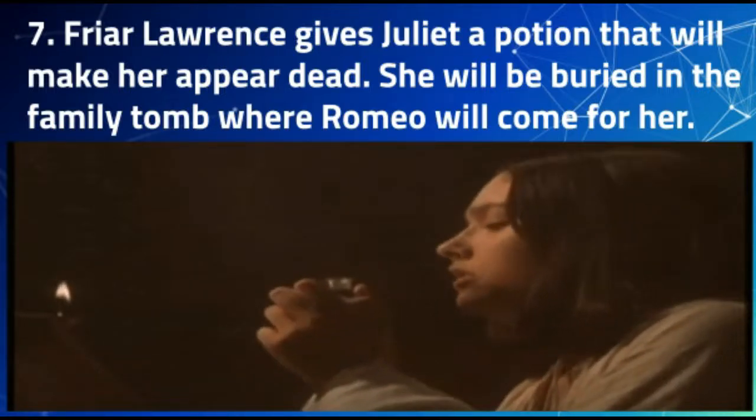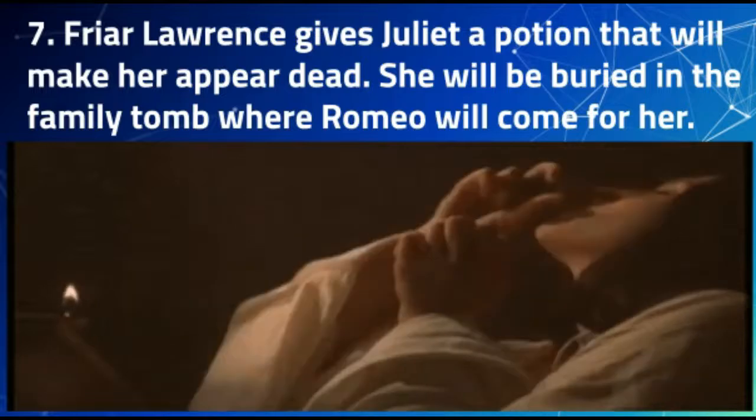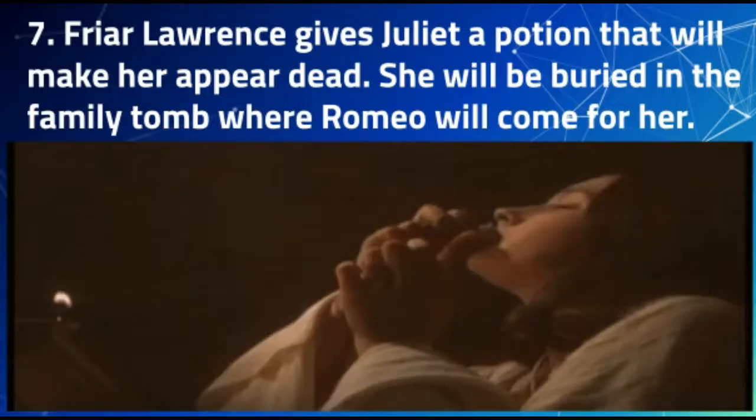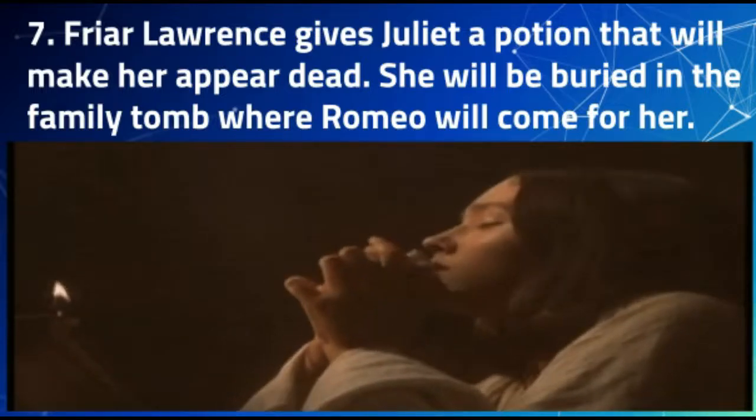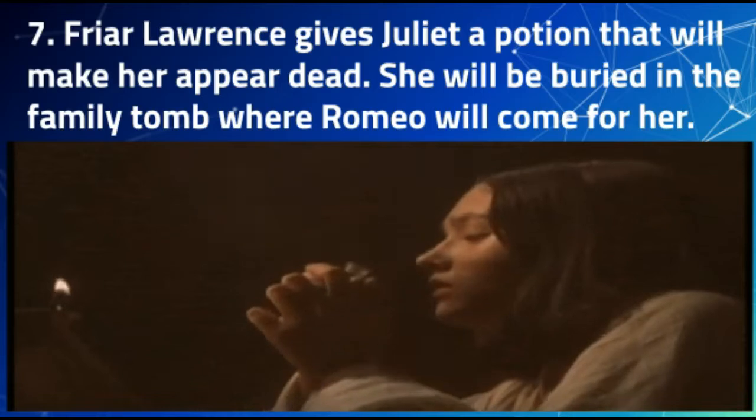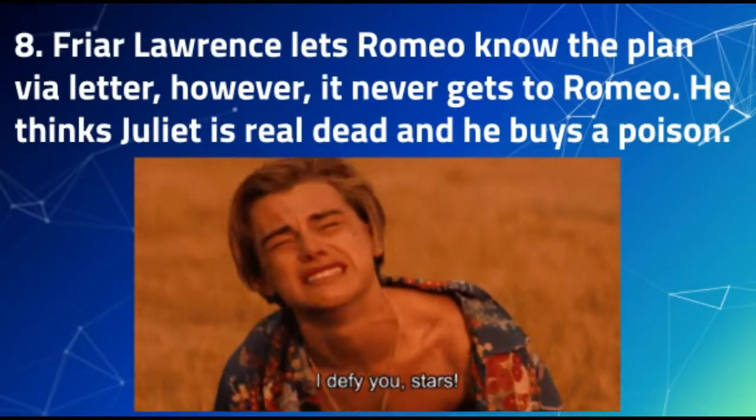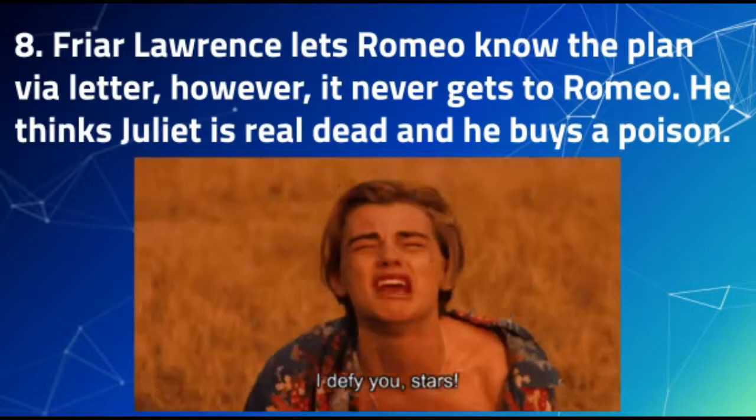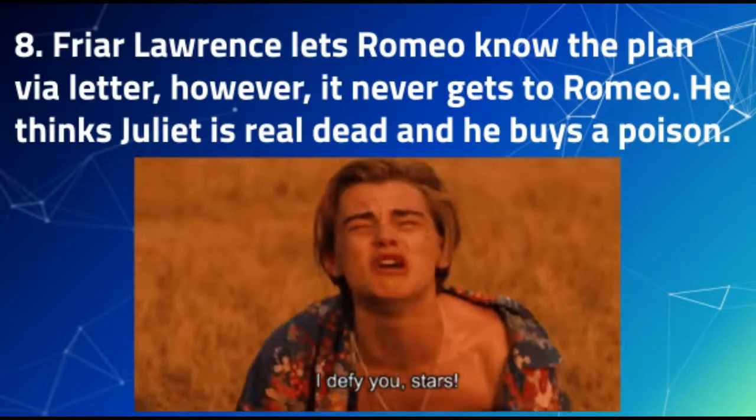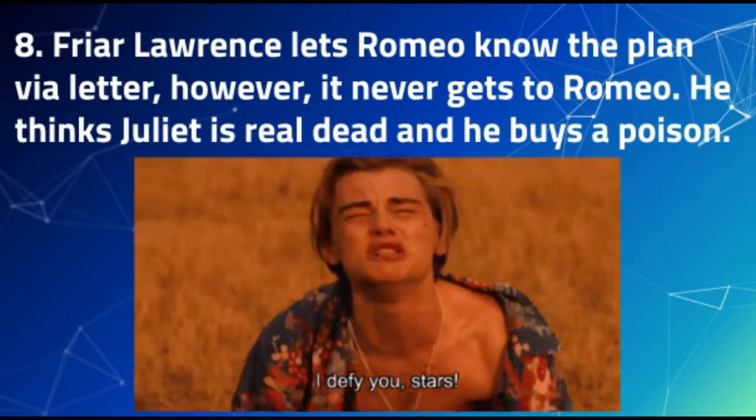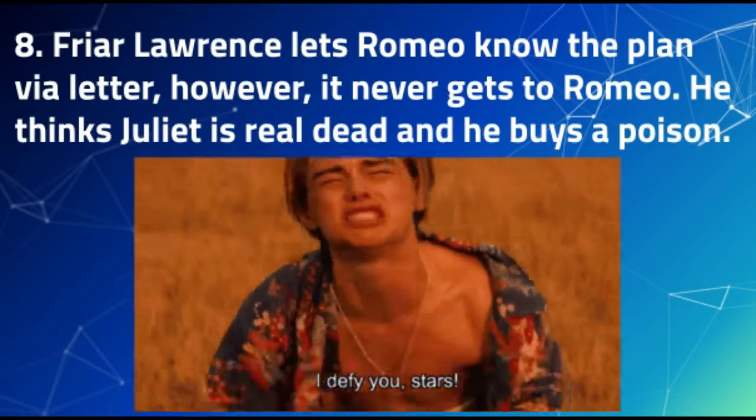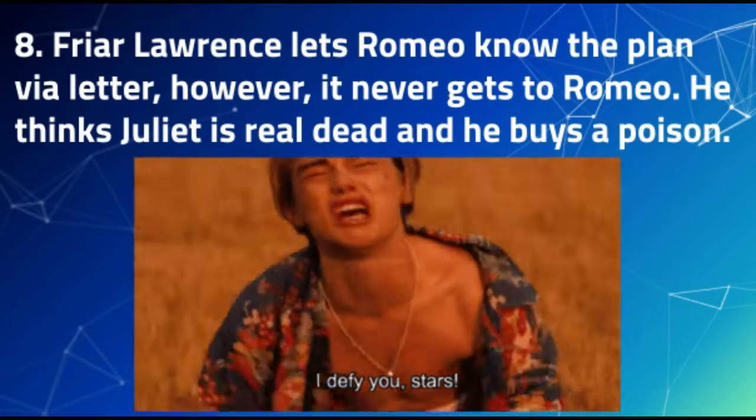In order to avoid marriage with Paris, Friar Lawrence gives Juliet a potion that will make her appear dead. She will be buried in the Capulet tomb, where Romeo will come for her. Plot point 8. Friar Lawrence intends to let Romeo know about the plan via letter. Unfortunately, due to some unfortunate circumstances, the letter never arrives to Romeo, and Romeo finds out from his servant that